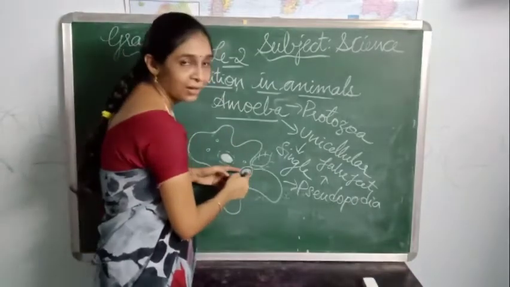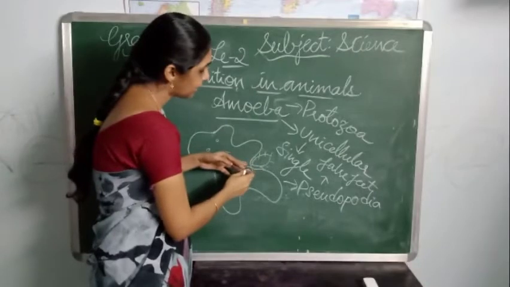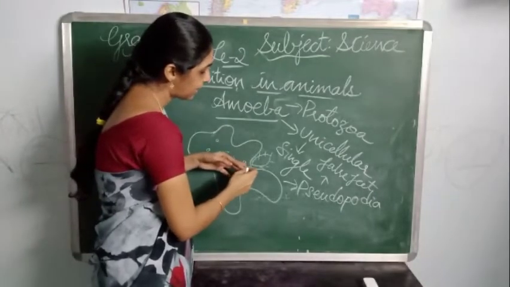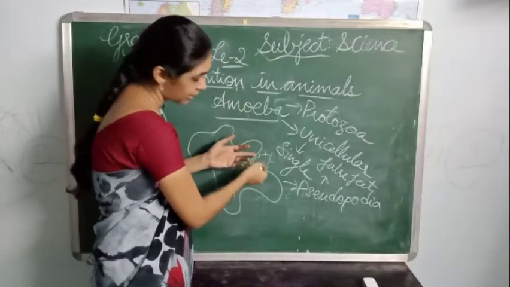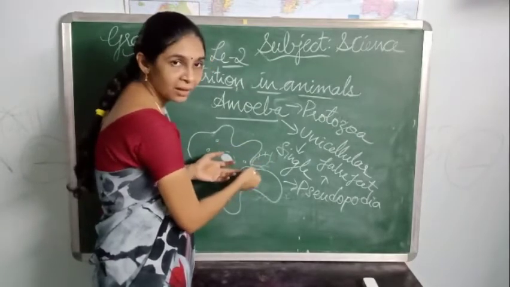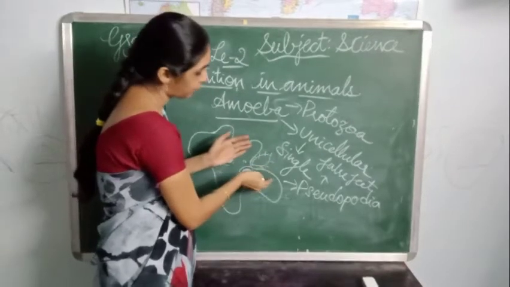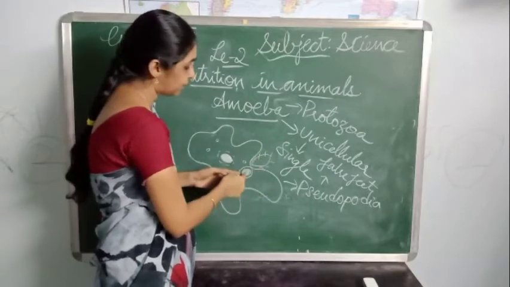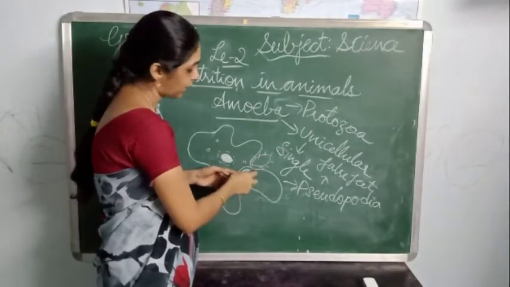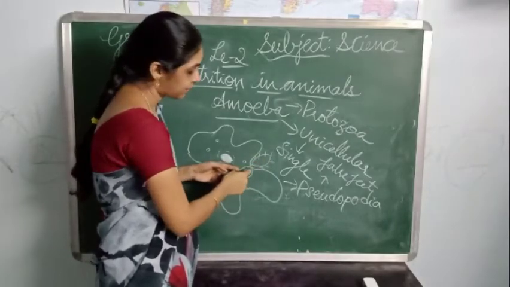With the help of the pseudopodia, the prey is trapped and sent into the cell, and these food vacuoles come in contact with it to take the prey inside.